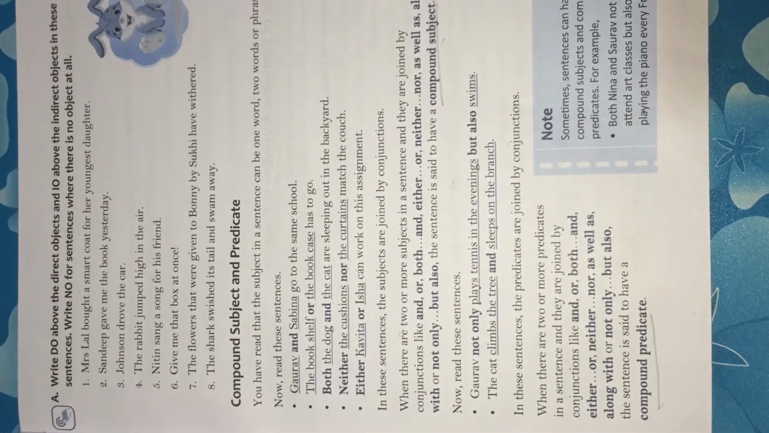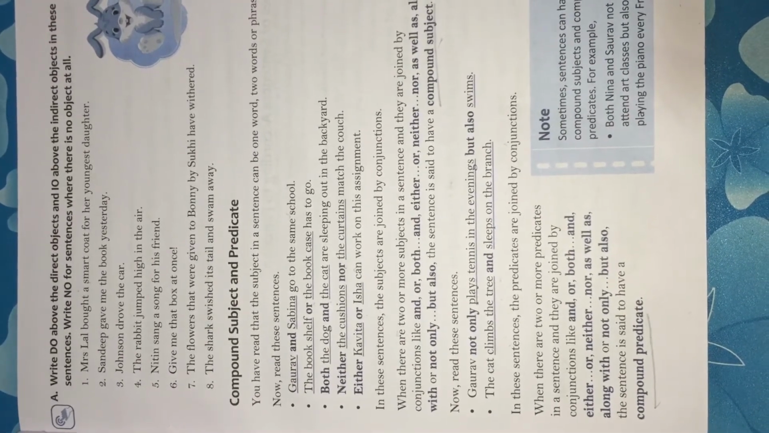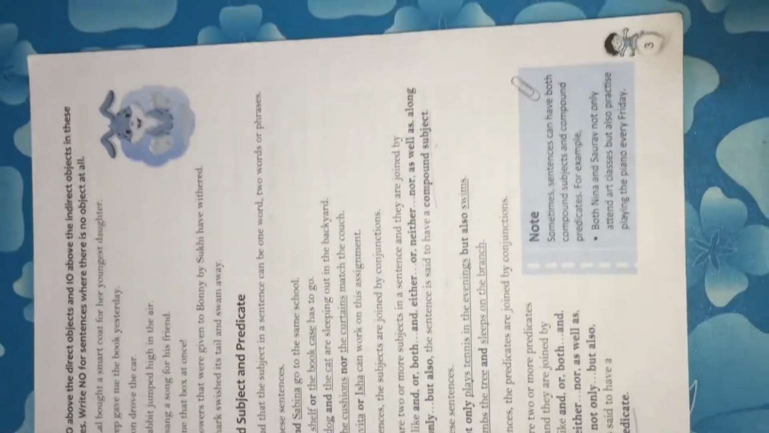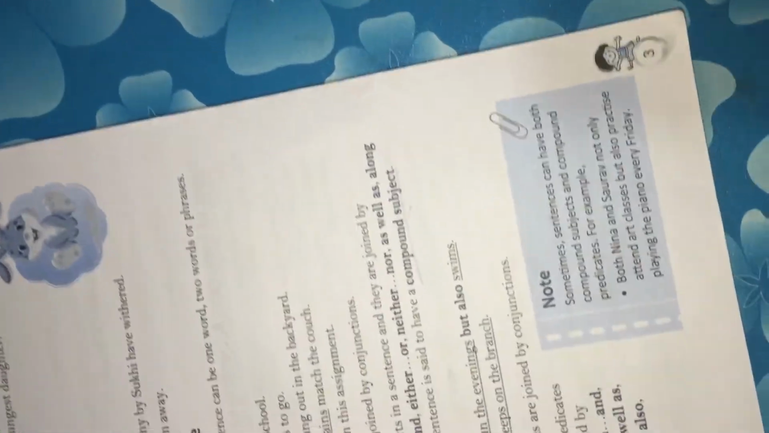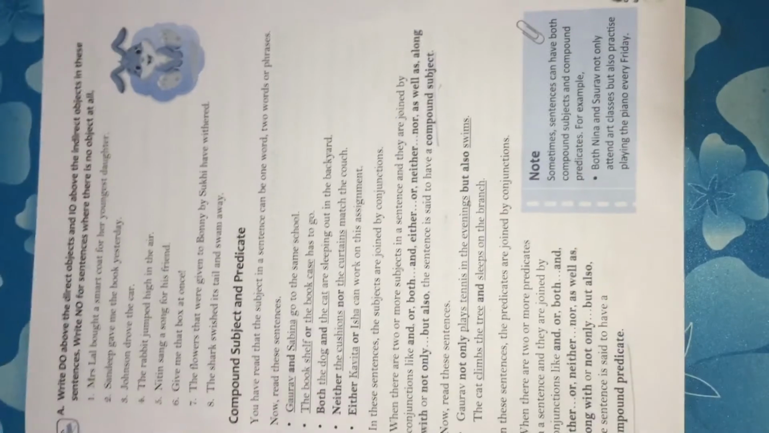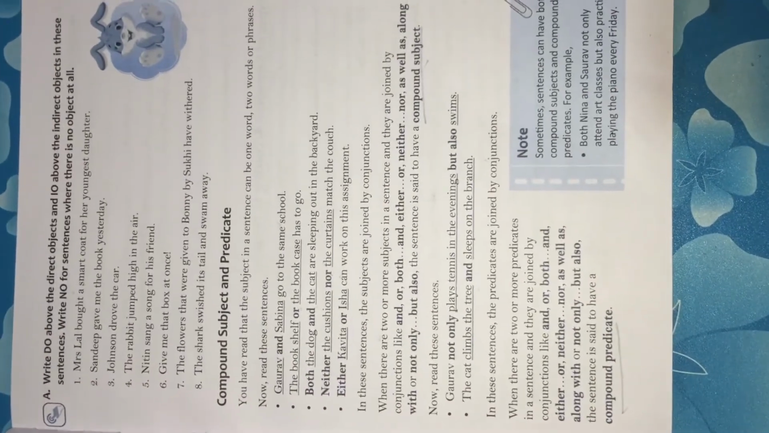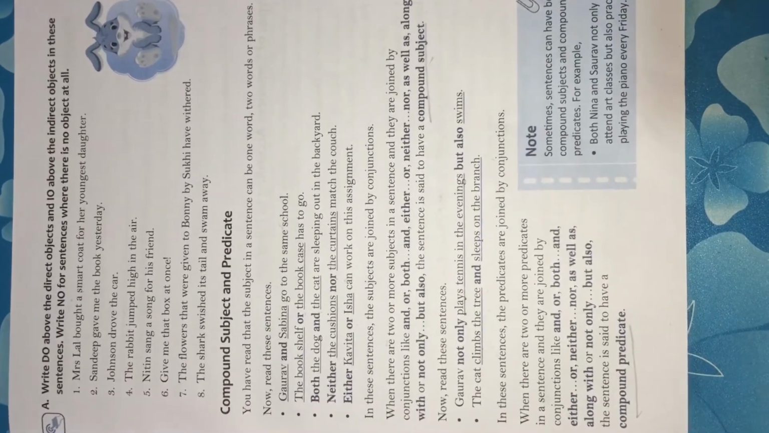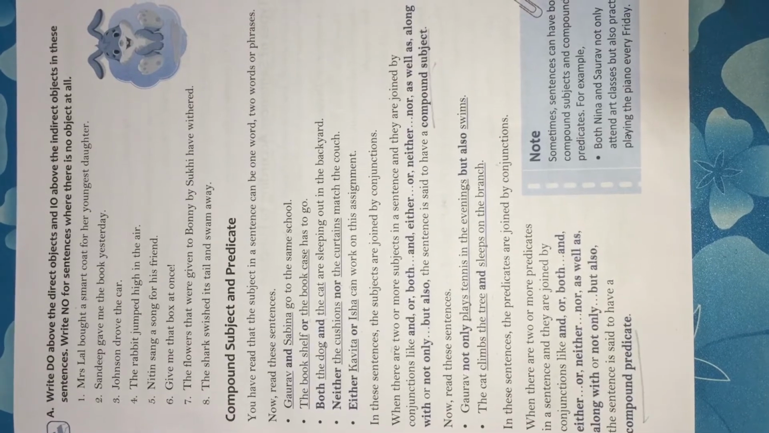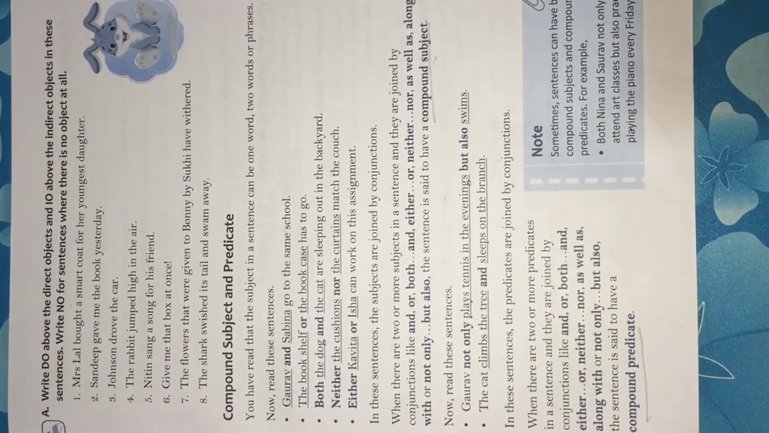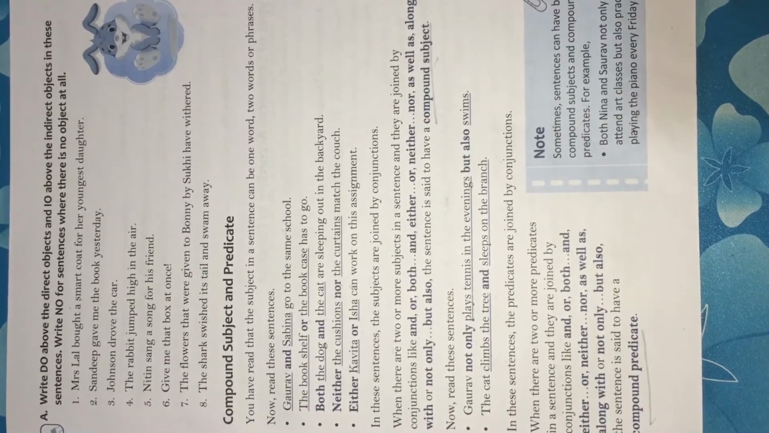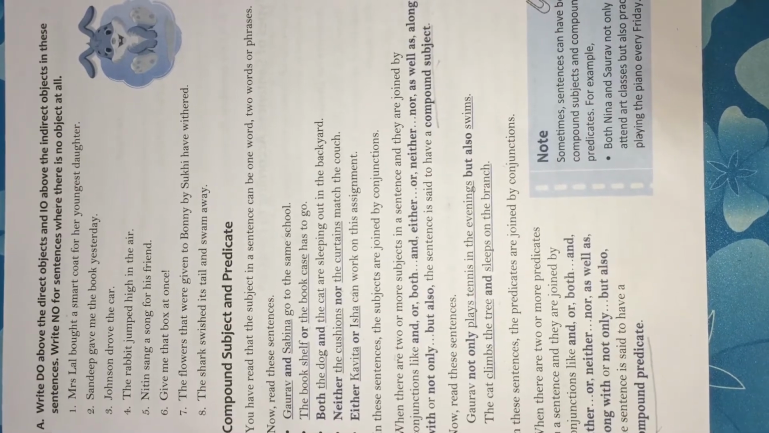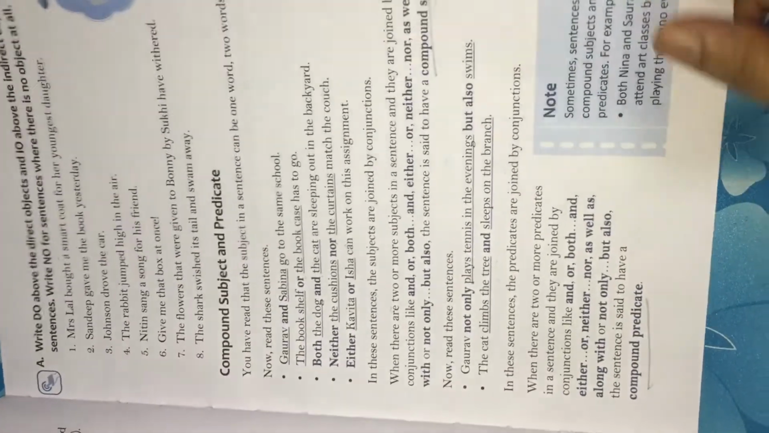So, a compound predicate occurs when the subject in the sentence is doing more than one action and is shared by two or more verbs. These verbs are joined by a conjunction or a connecting word such as and, or, but. The sentence, the kids climbed and played on the jungle gym. Right? This is an example of a compound predicate.